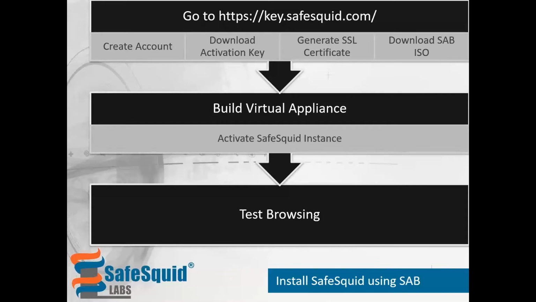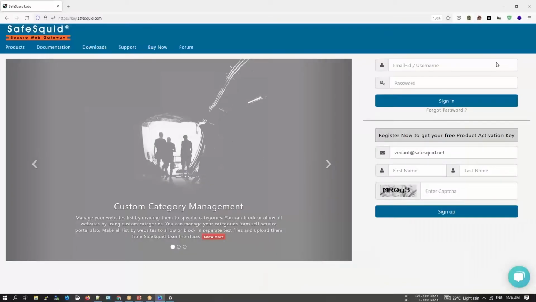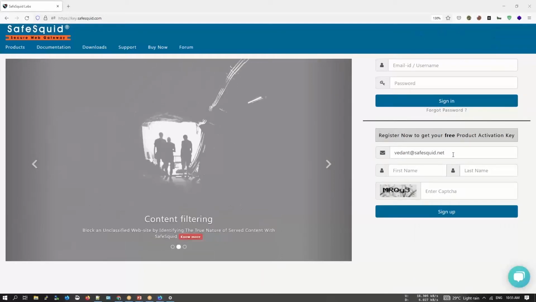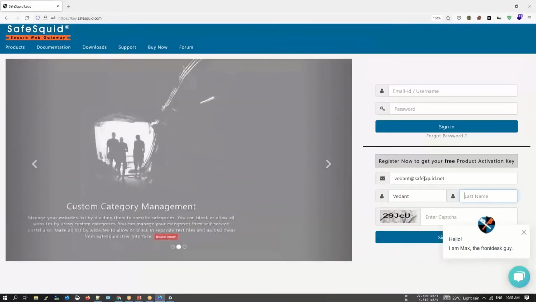So we are going to first go to key.safesquid.com, where we are going to create an account, then download the activation key, generate an SSL certificate, and also download the ISO file, which is nothing but the SAB ISO. Let's quickly move to key.safesquid.com. So over here, I have opened up key.safesquid.com and I'll be creating an account using my business email ID. Make sure that you use your business email ID so that we can better serve you. Let me just put in my name.